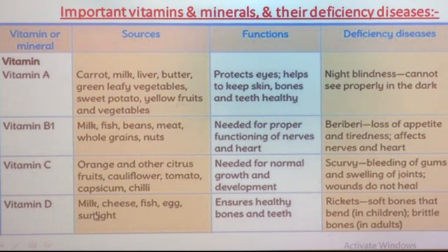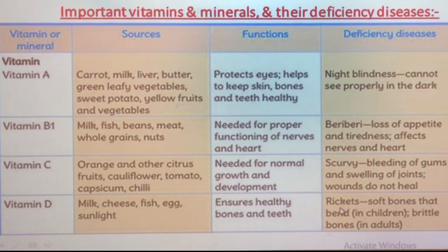Then see about vitamin D. Sources for vitamin D are milk, cheese, fish, egg and sunlight. Sunlight is also a good source of vitamin D. So, you also have to take some light rays of the sun on your body early in the morning. Functions of vitamin D are that it ensures healthy bones and teeth. That means it is very important for our bones and teeth.